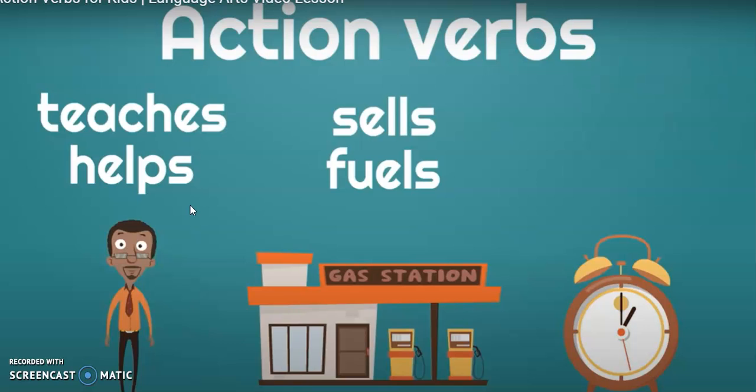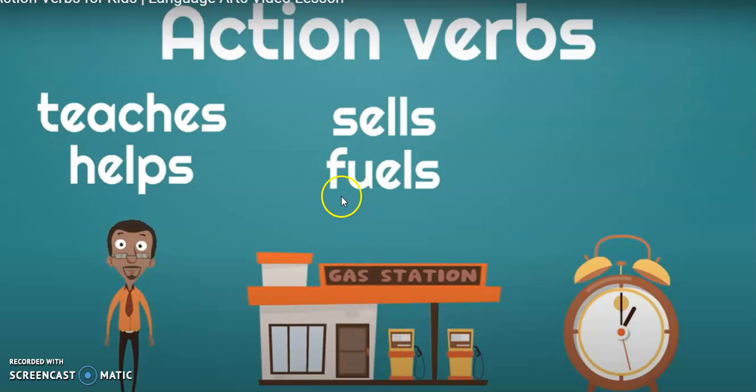¿Qué es lo que hace la estación de gasolina? Tenemos two action verbs. Tenemos dos verbos acción. Sells, que es el verbo acción vender, ¿cierto? Vender. ¿Qué vende the gas station? Vende la gasolina. That's right.